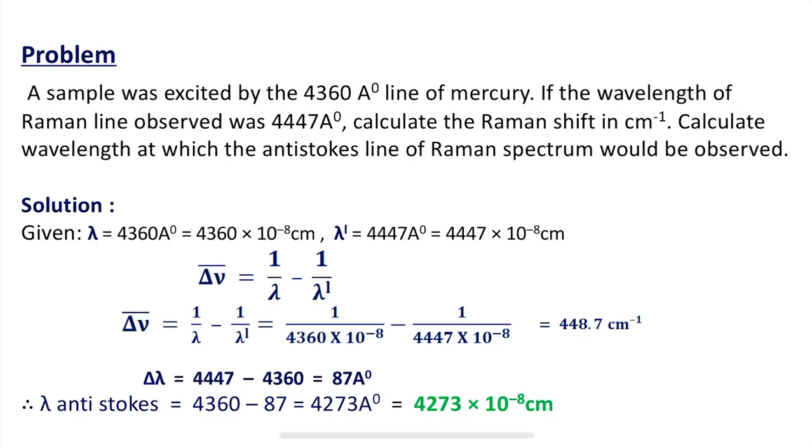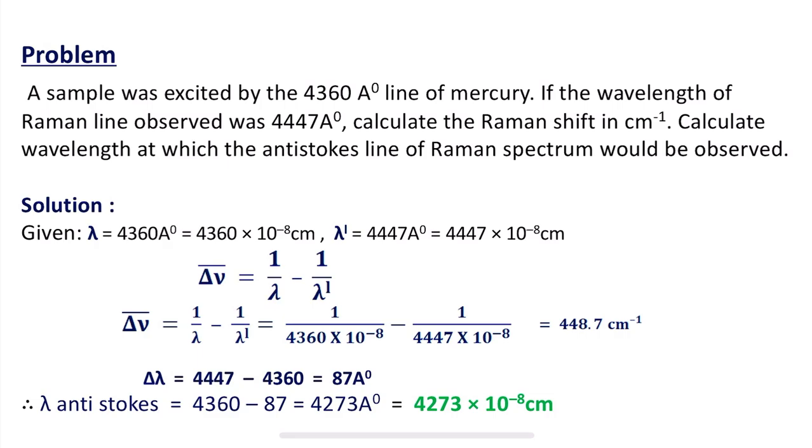We have the values of lambda and lambda dash, so substitute them. We are going to get 448.7 centimeter inverse.